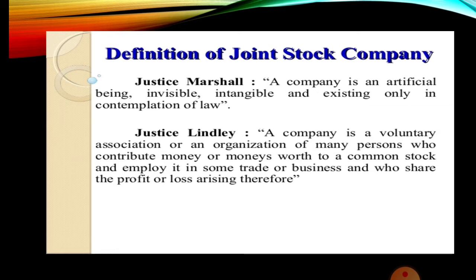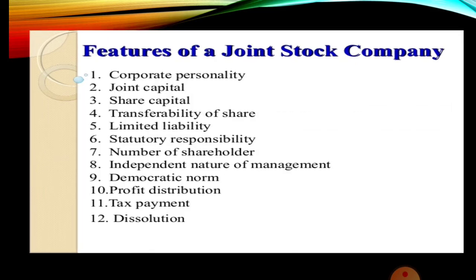And right from the beginning we have seen that a business is formed only to share the profits or gain profit. So here also a joint stock company is formed to contribute money or money's worth and employ it in some trade, and that trade should be legal. Again, we have already seen it in partnership form itself. Trade or business, and who share the profit or loss arising therefrom. So they have to share both the profit as well as the loss. So this is the definition of joint stock company, and you could see it on page number 47 in your textbook, Lord Linley, and also Section 2.